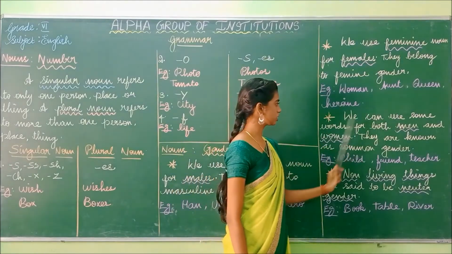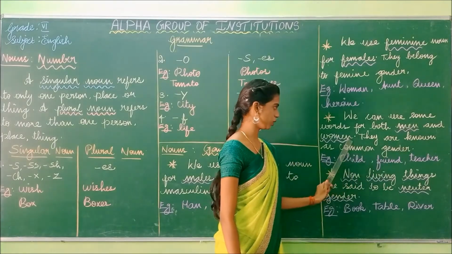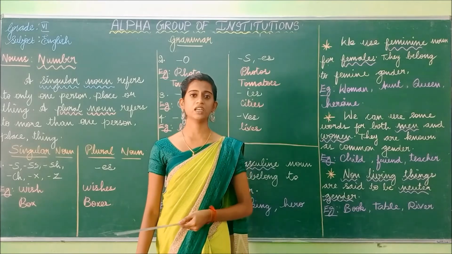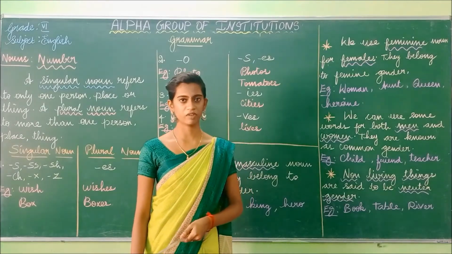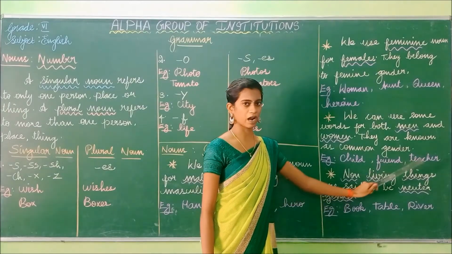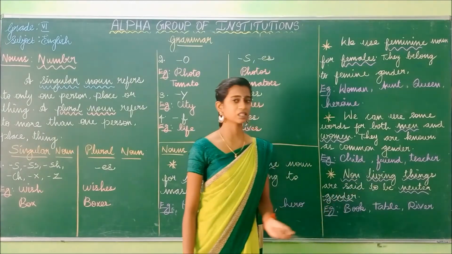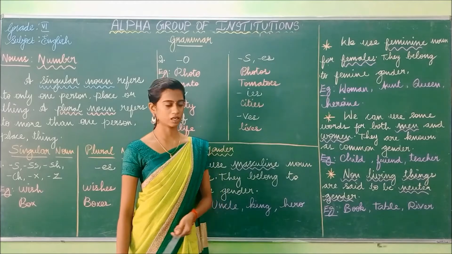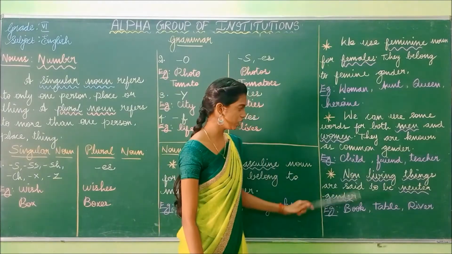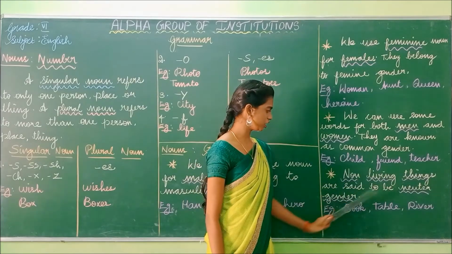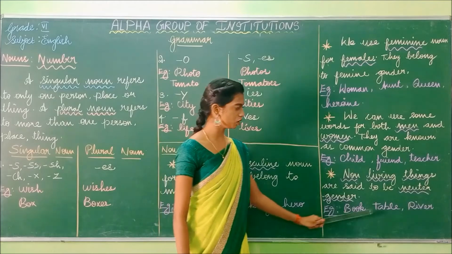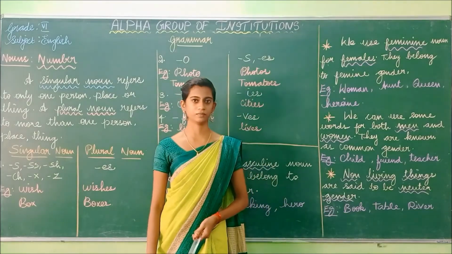We can use some words for both men and women. They are known as common gender. If we represent a name for both men and women, it is known as the common gender. Example, child, friend, and teacher. So these three words can either be a boy or a girl. So we can represent them as common gender. Non-living things are said to be neuter gender. Example, book, table, and river.